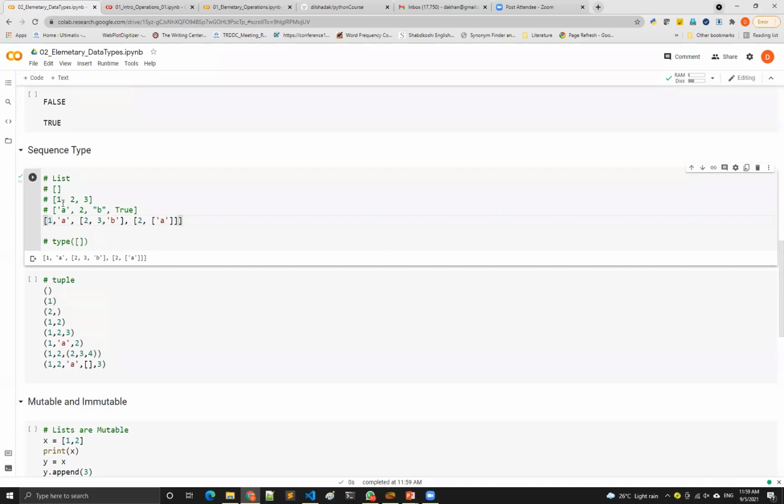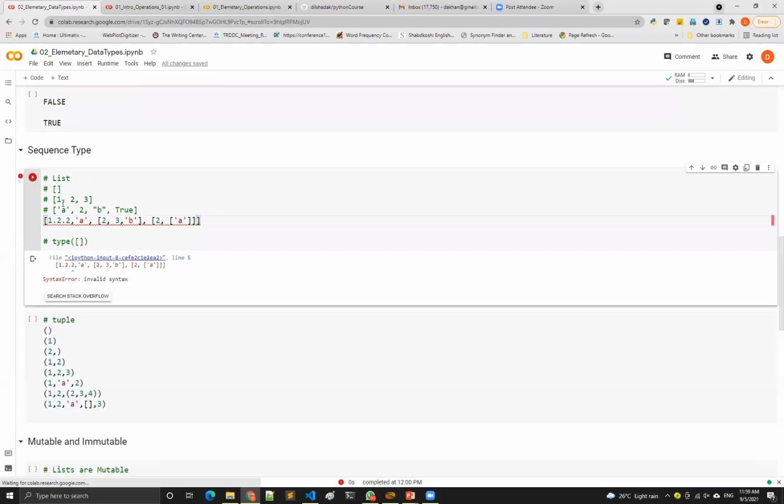Suppose, as we have seen, if I put something like this, then no issues. Earlier it was an integer, now it is a float. But suppose if I put something like this, if it is not matching the correct type, whatever element you have put is not correct, so it will not allow. So you can see syntax error. Whatever you have written, it is saying that there is a syntax error.